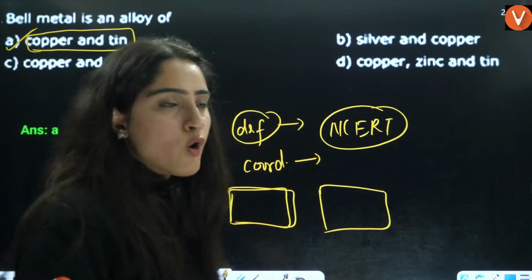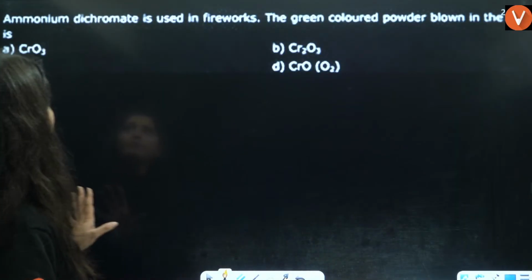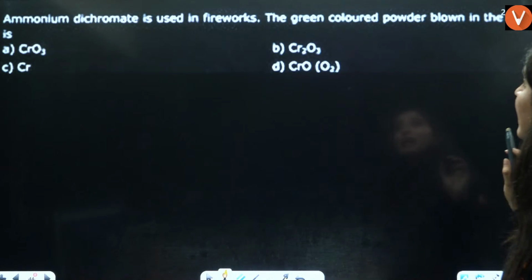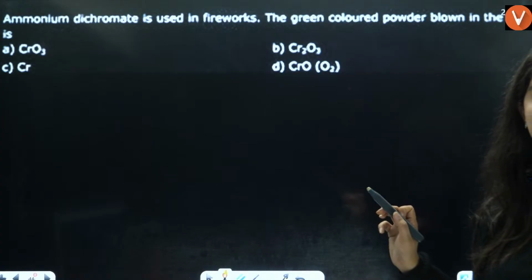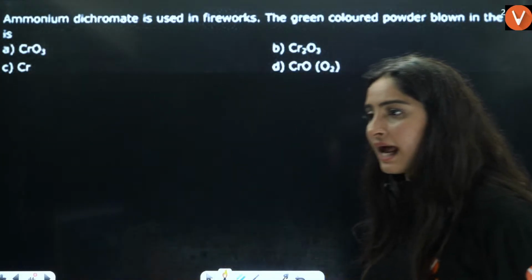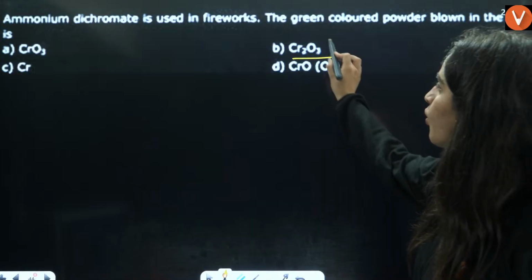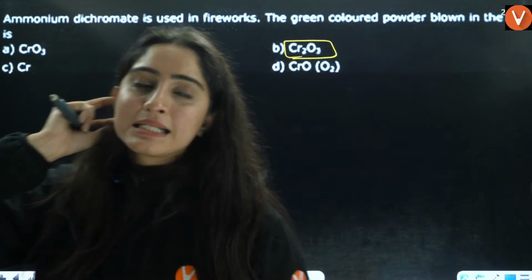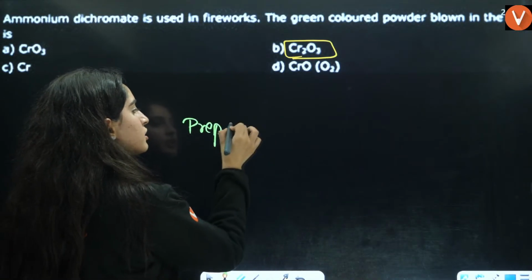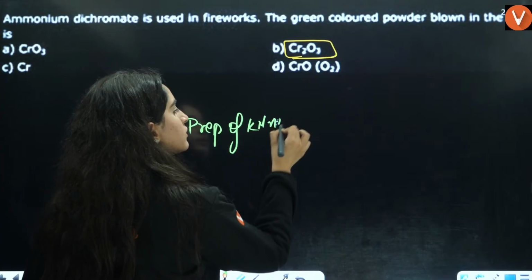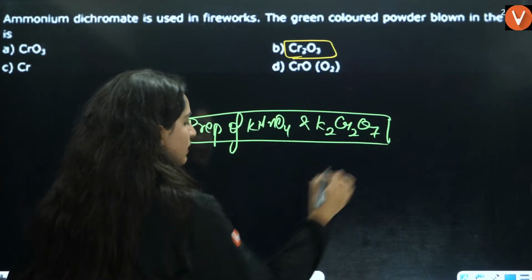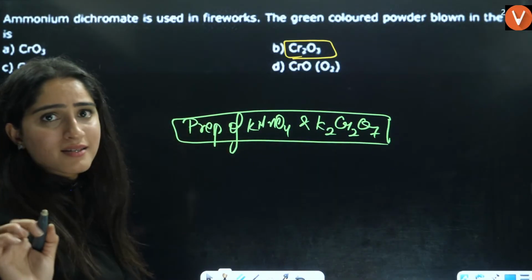Okay. Now, next is, ammonium dichromate is used in fireworks. The green colored compound that is blown in the air, what is that green colored compound? Cr2O3, that is a green colored compound, right? From there, beta, just remember one thing, the preparation of KMnO4 and K2Cr2O7, and that they are very good oxidizing agents.